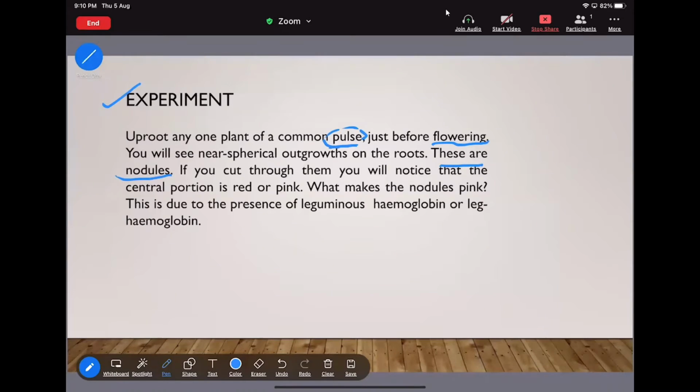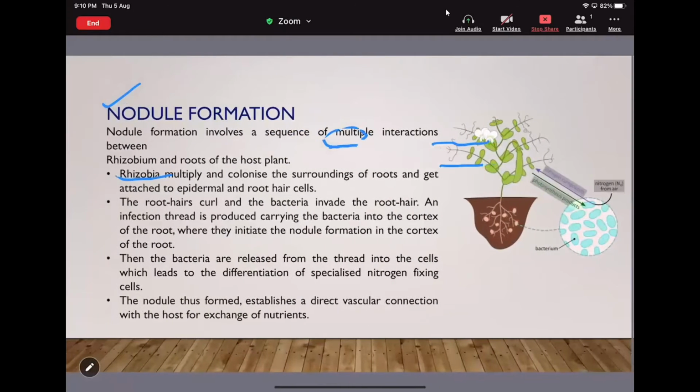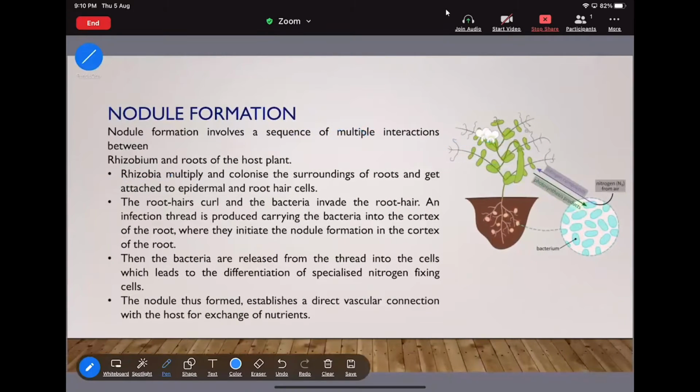Here is the diagram. If this is the leguminous plant, in the root there are these spherical outgrowths. They are the nodules.